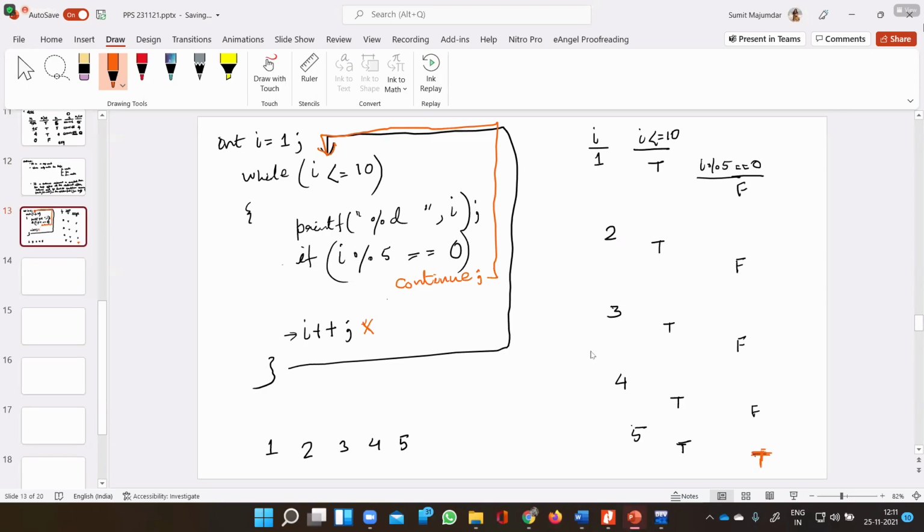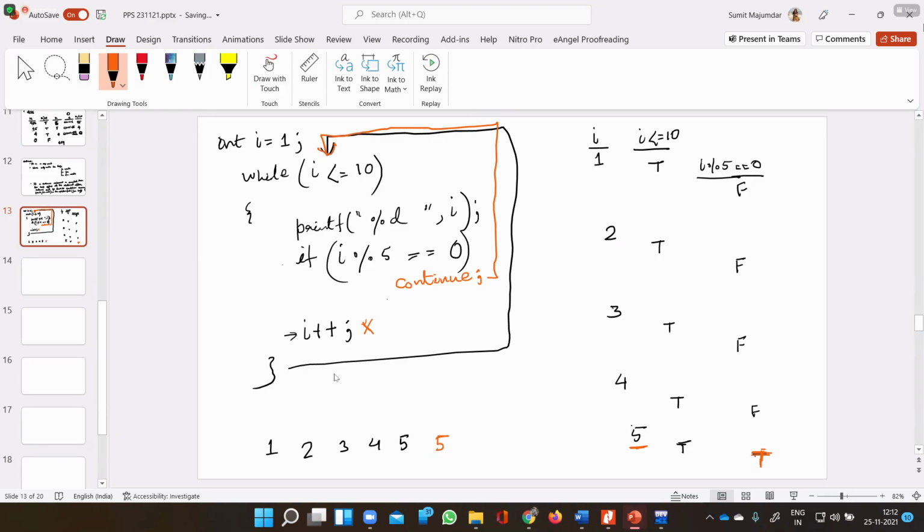Now, what is the current value of I? 5. The current value of I is 5. Is this clear, everyone? The looping condition, is this true or false? True. So it will enter into the loop and print the value of I. So what will be the value of I? 5.